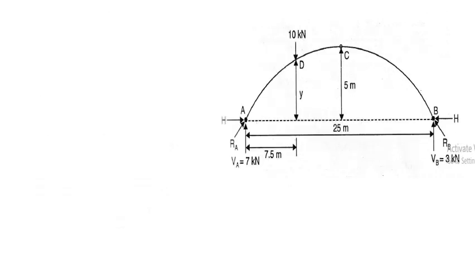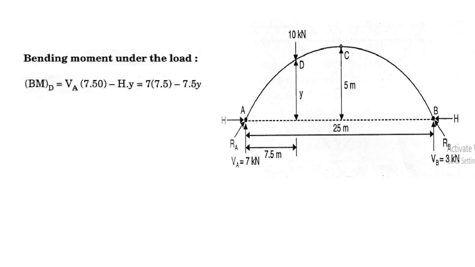Okay, so bending moment under the load. So VA into the distance is 7.5 minus H into y. So 7 into 7.5 minus H into y, where y is 4.3. Substitute. We get the bending moment under the load as 20.25 kilonewton meter. Okay, in this problem also it is not asked to find the radial shear, normal thrust.